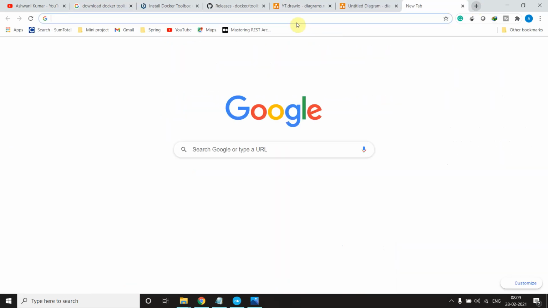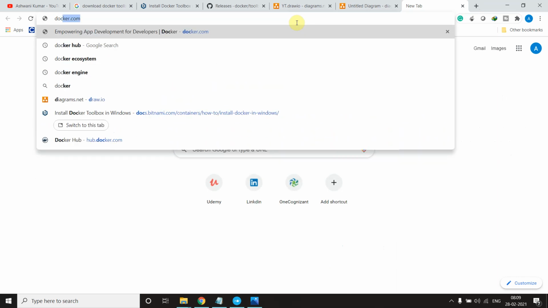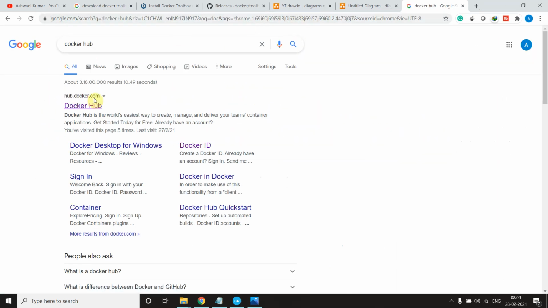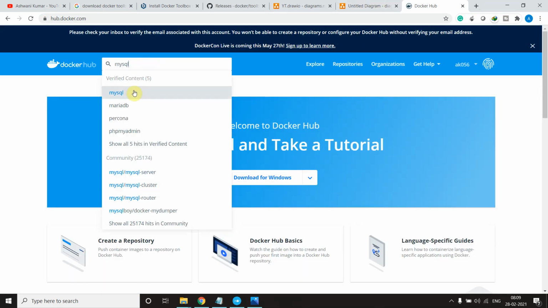Let me open Docker Hub again, and we got the MySQL terminology. As I search for MySQL, we got a MySQL image.